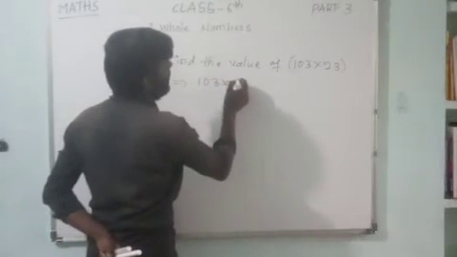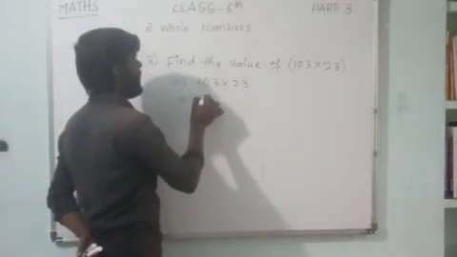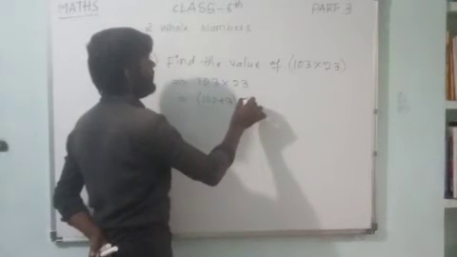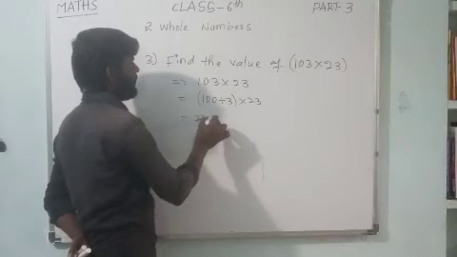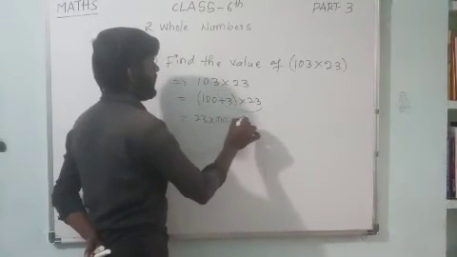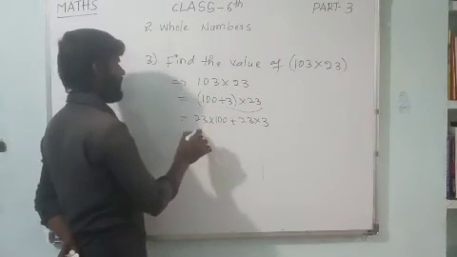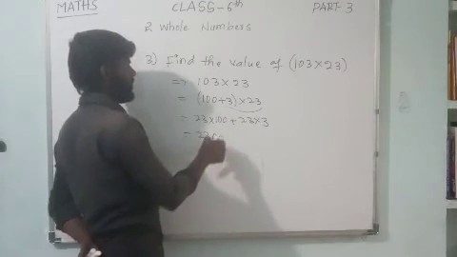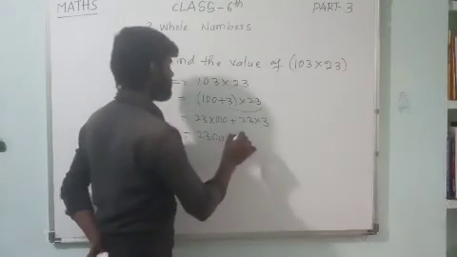The given sum is 103 into 23. I can write 103 as 100 plus 3, into 23, dear children. I can write it as 23 into 100 plus 23 into 3. 23 into 100 is 2300, with two zeros. Then 23 threes are 69.